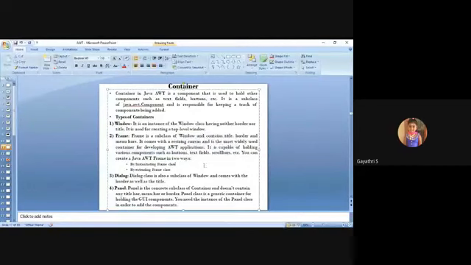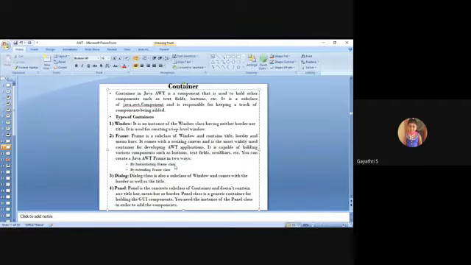And how to use frame. Frame is the basic one to create a web-based application, and there are two ways to create a frame: by instantiating the Frame class and by extending the Frame class. There are two ways to create a frame in your application. Later in this session, I will demonstrate some programs using the frame concept.